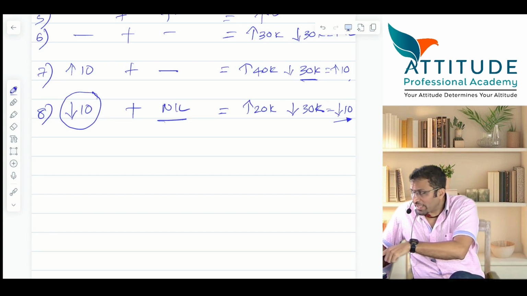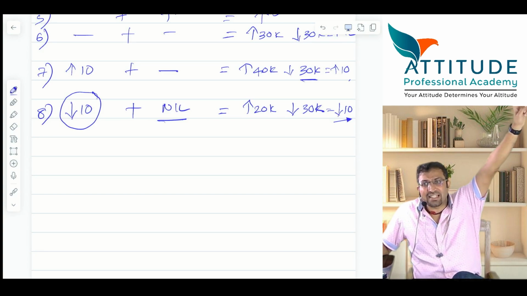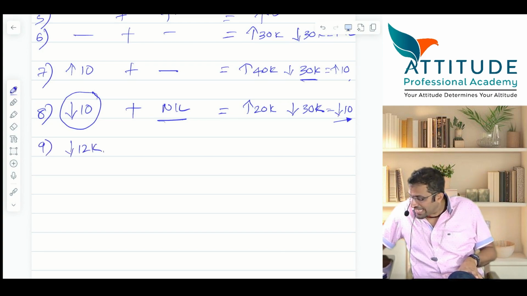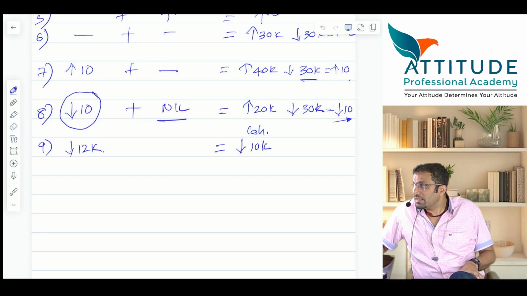Now, what you have to record in your books is 12 months expenses, yes or no? So if expenses increase by 12k, profit reduces by 12k. How much cash did you pay? Cash reduces by 10k. And 2,000 is paid or payable? Payable means liability increases by 2k.